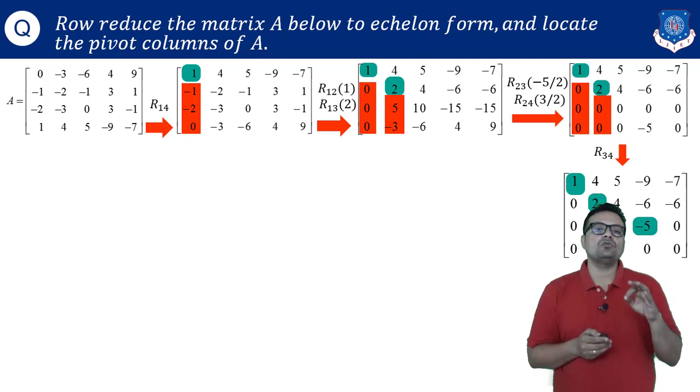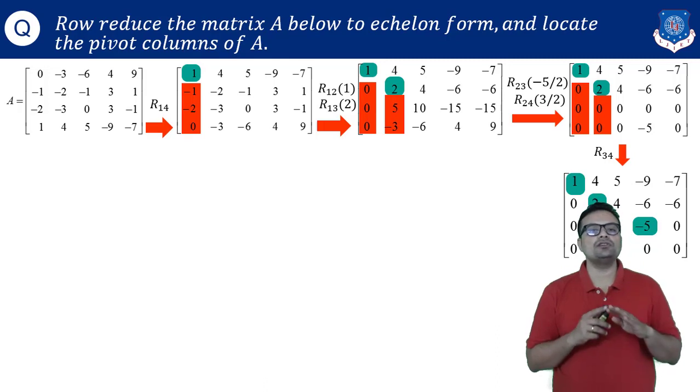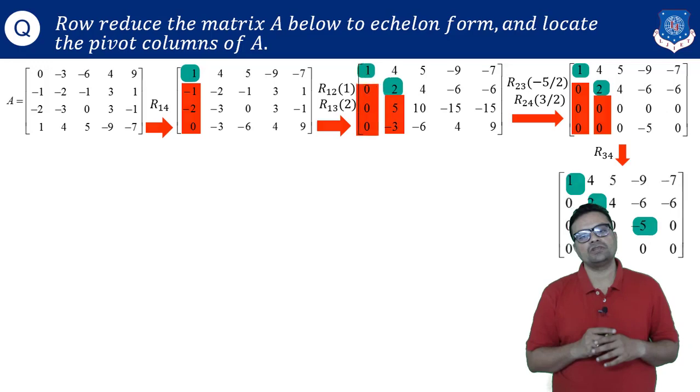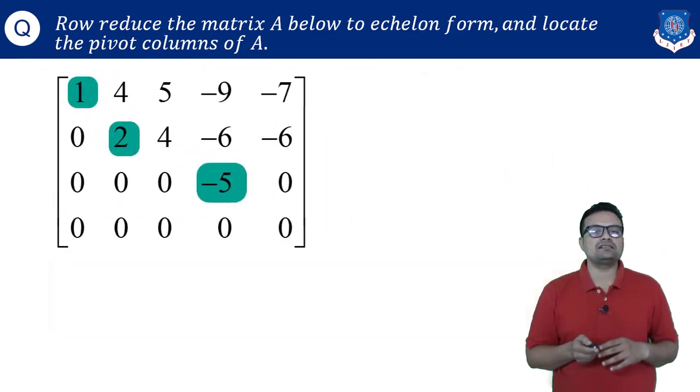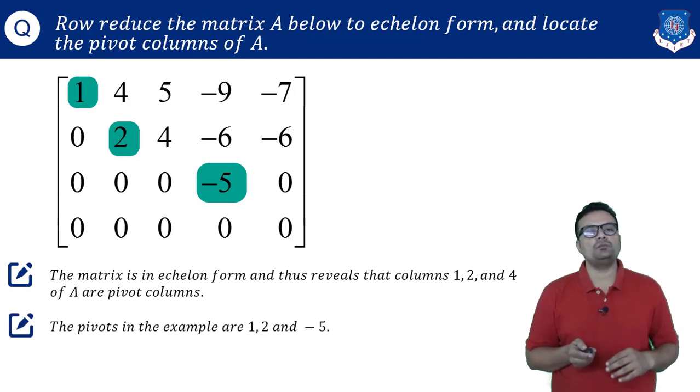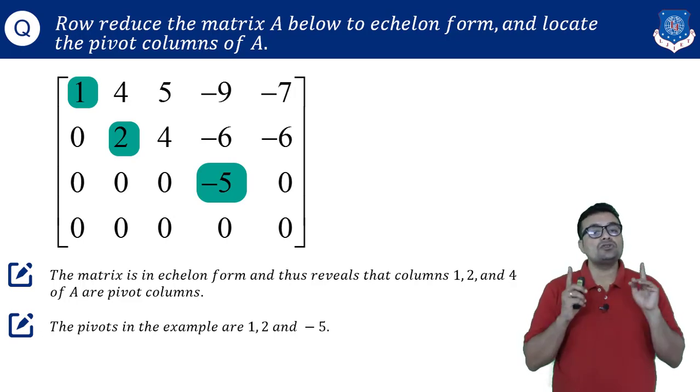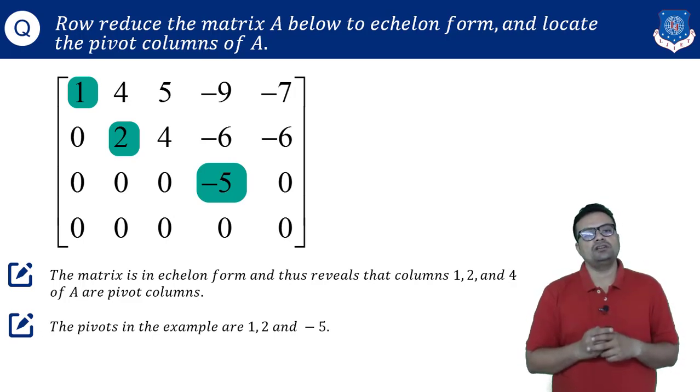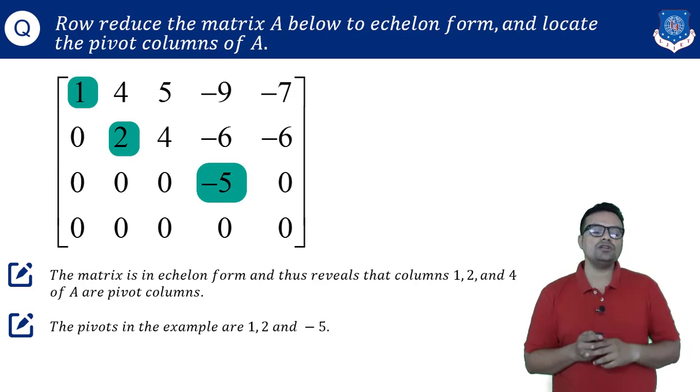Remember one thing, once your pivot is with all lower entries 0, you cannot touch that row for the further calculation. Okay, so my answer is this. My pivotal columns are 1, 2 and 4 and my pivots are 1, 2 and minus 5. So now the main question, whether these values 1, 2 and minus 5 are unique or not.